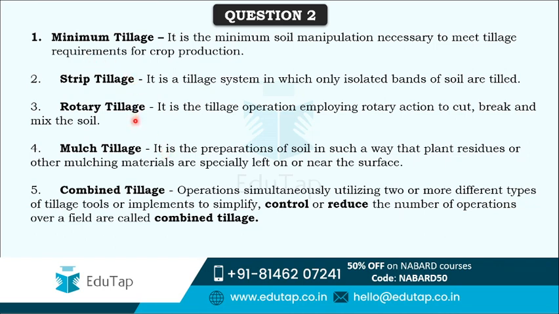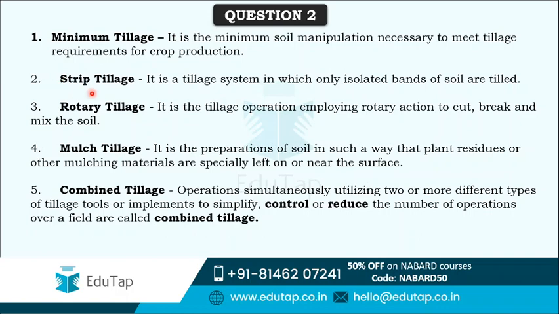Minimum tillage is the one in which there is minimum soil manipulation that is necessary to meet tillage requirements for crop production. A lot of crops, or a lot of fields actually, need very little tillage. So in that case minimum soil manipulation is required, and minimum tillage is done. As its name suggests, minimum tillage means minimum soil manipulation.